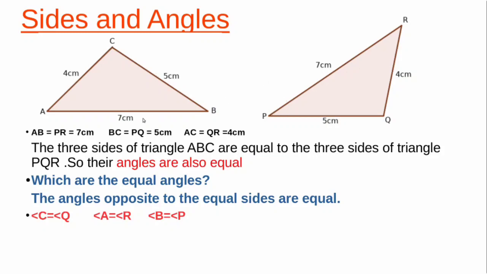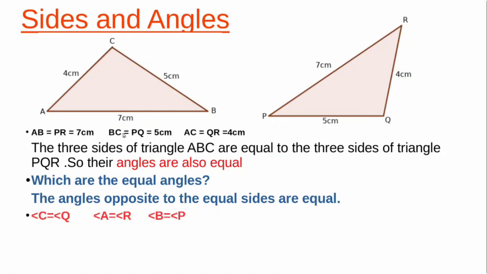Now, which are the equal sides? In triangle ABC, AB is equal to PR. Both are 7 centimeters. Next, BC is equal to 5 centimeter and in triangle PQR, PQ is equal to 5 centimeter. Now in triangle ABC, AC equals 4 centimeter. In triangle PQR, QR is equal to 4 centimeter. That is, we can say AB equals PR equals 7 centimeter.